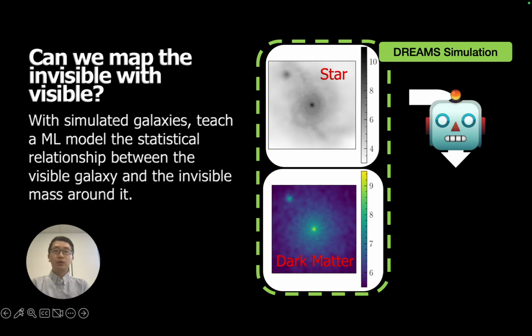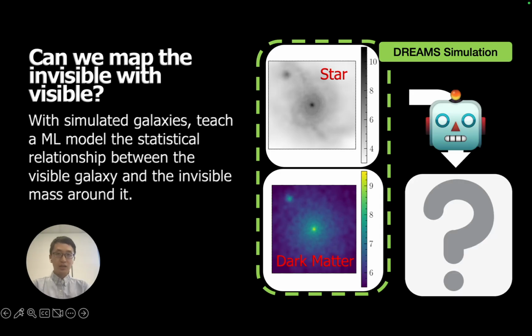Then, once trained, we can give the model a new stellar map and ask what dark matter structure is most likely hiding underneath. I like to think of this as a kind of cosmic translation problem. The model is not simply making up a picture, it is learning how to translate from one physical tracer, starlight, into another physical property, in this case dark matter, based on all these examples it has seen in the simulations.